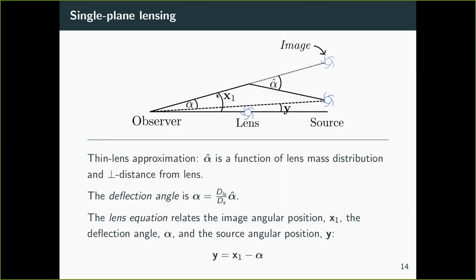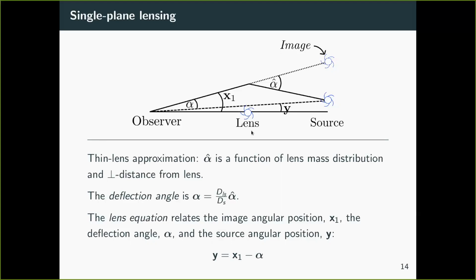We call the difference in this position the deflection angle, alpha, and this goes into what is called the lens equation, which basically just says that the 2D angular source position, y, equals the image angular position, x1, minus the deflection angle, alpha.